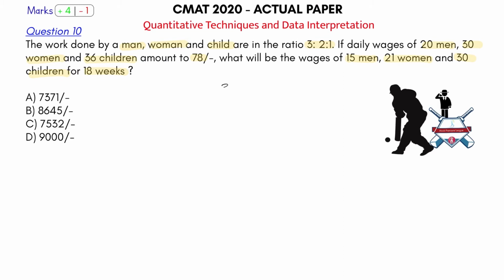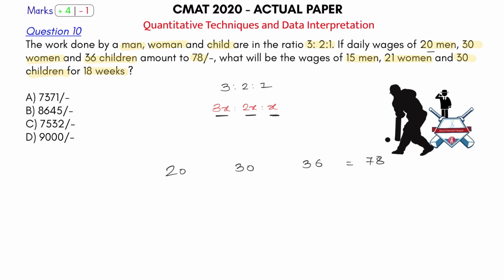So if the efficiency of men, women and child is 3:2:1, if I just multiply this by x, this becomes 3x, then this becomes 2x, and this will become x, which means each man puts 3x bricks, woman puts 2x bricks, and child puts x number of bricks in a day. Okay, that is how I call their efficiency. The wages of 20 men, 30 women and 36 children is equal to 78.